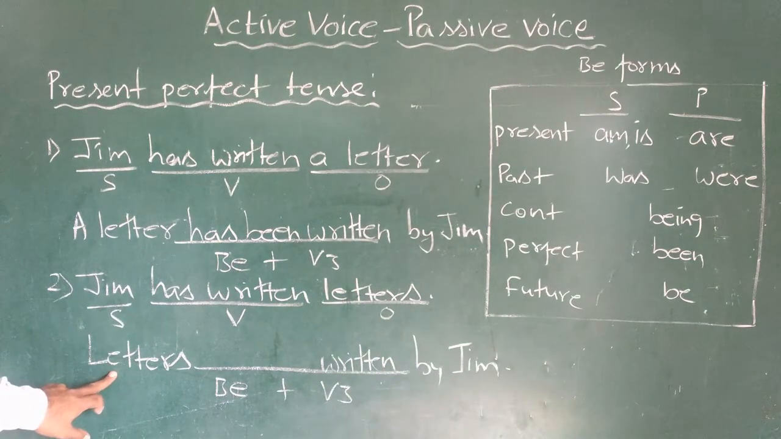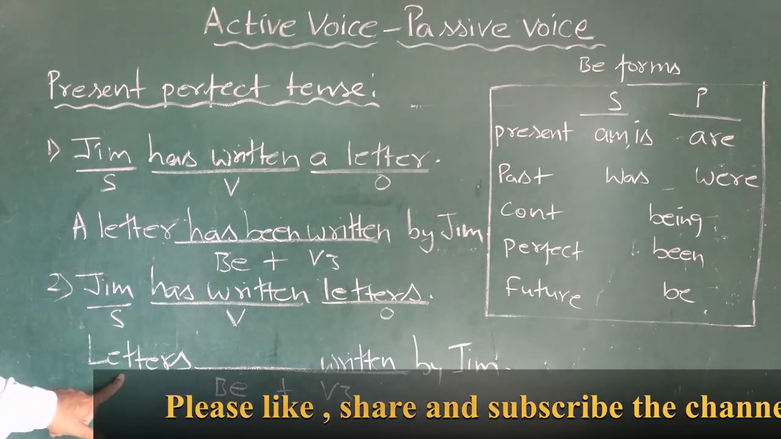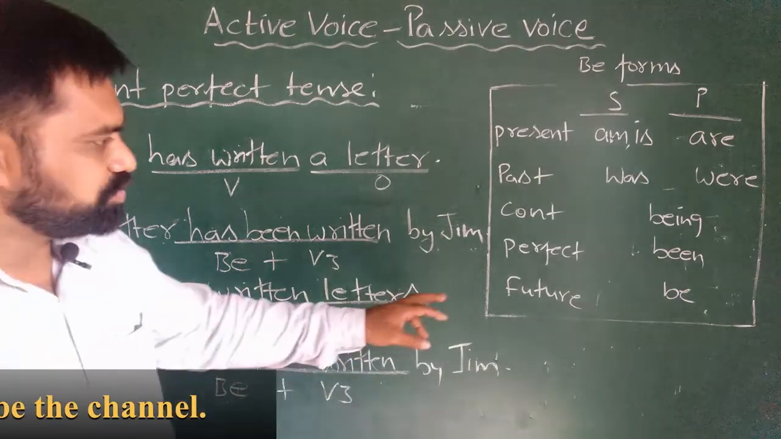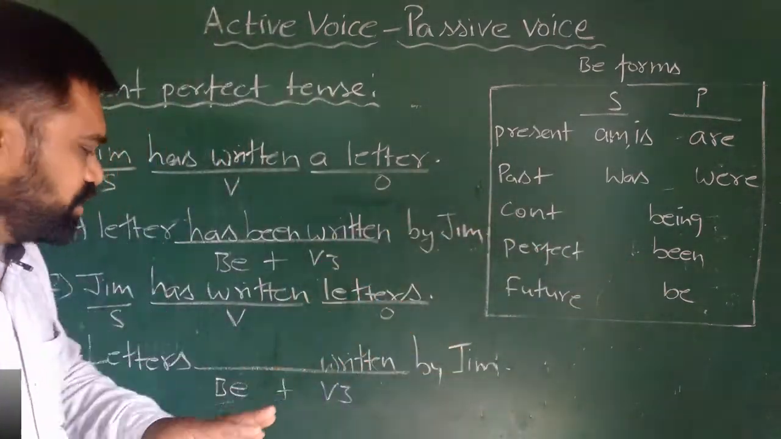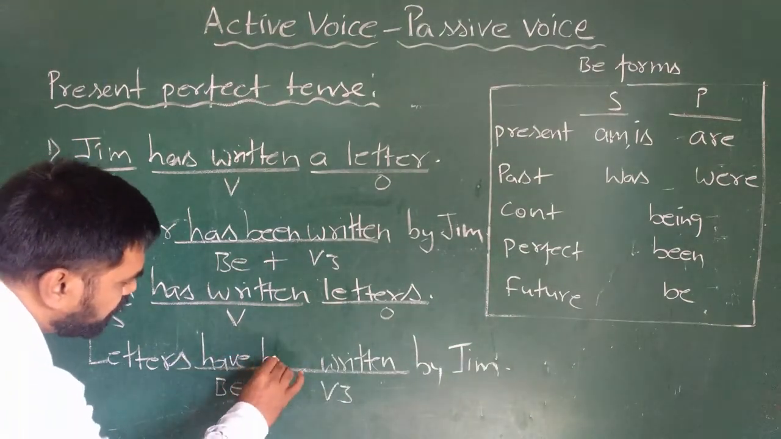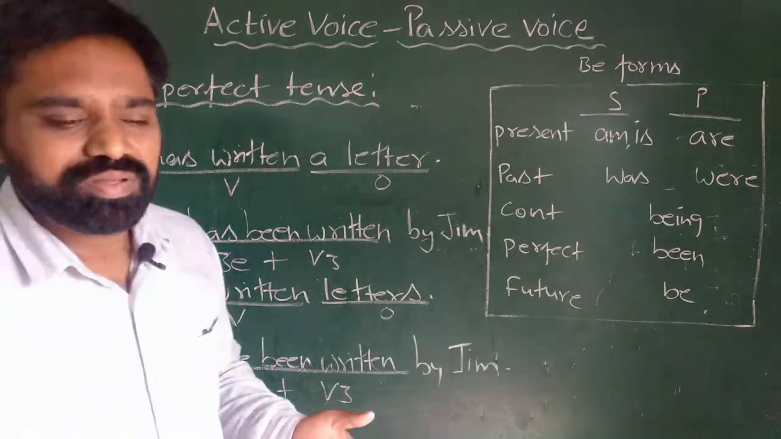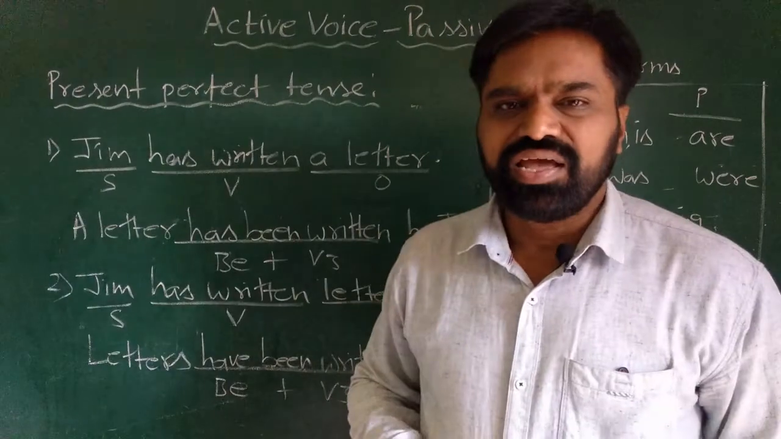Letters. Letters is plural. Plural for present perfect tense. When it is plural, I use have. Letters have. For perfect tense, we use been. Have been. So my answer will be letters have been written by Jim. Okay, children, I hope all of you understand.